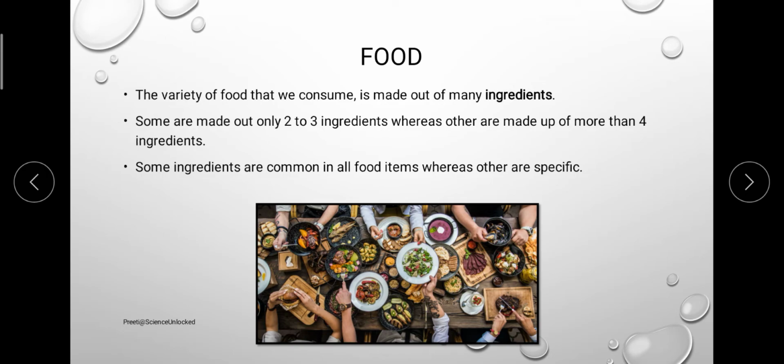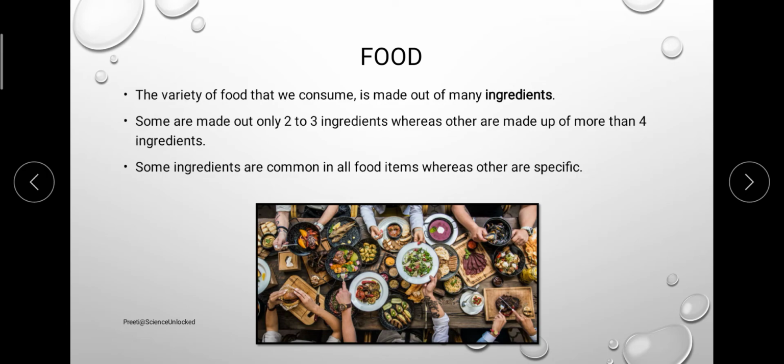For example, salt is something that we will observe in most of the food articles that we are having. If we talk about veggies, properly cooked rice, chapati, different sorts of soups, in fact there are certain desserts as well where we will observe that a small quantity of salt is added.